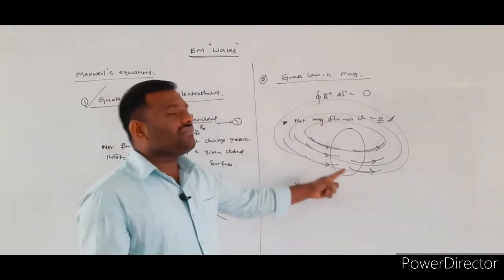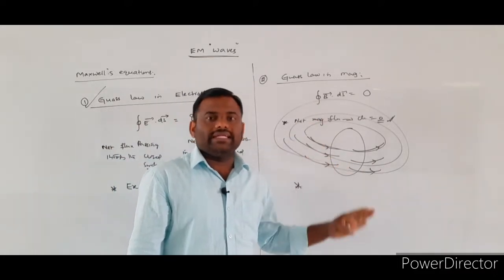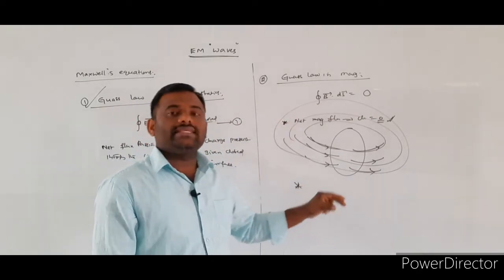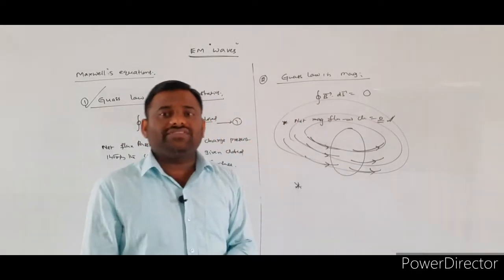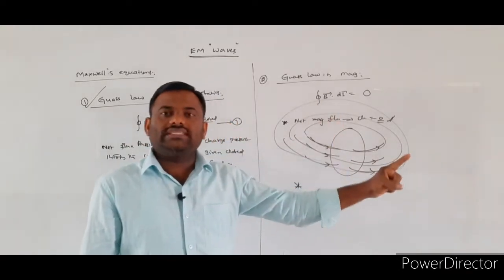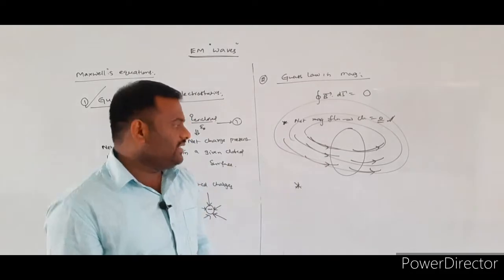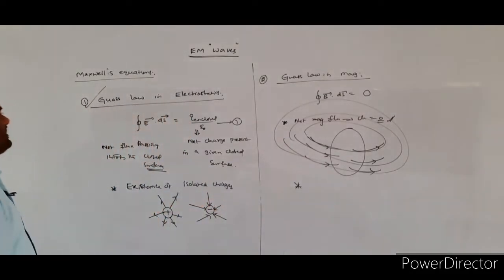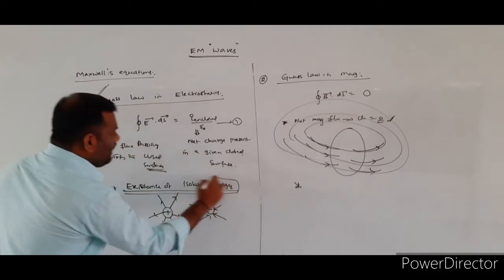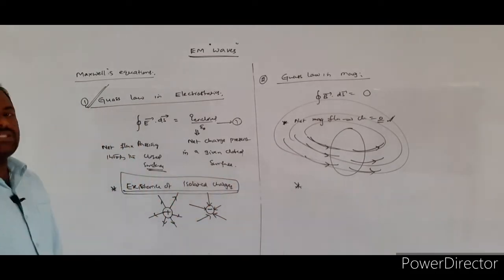But in the case of magnetism, whatever magnetic field lines you consider, these are closed loops. Because of that only, the net magnetic flux passing through any closed surface is equal to 0.